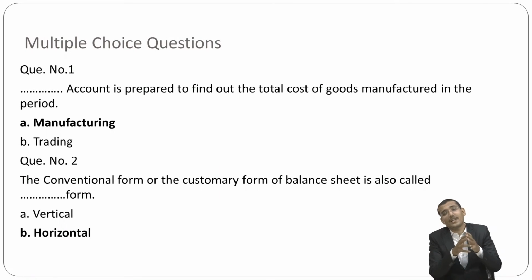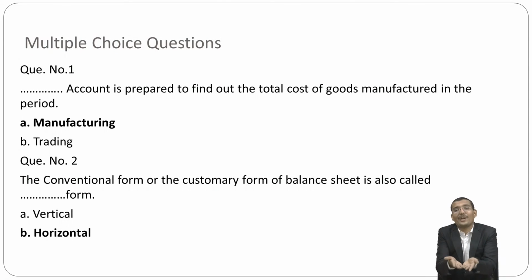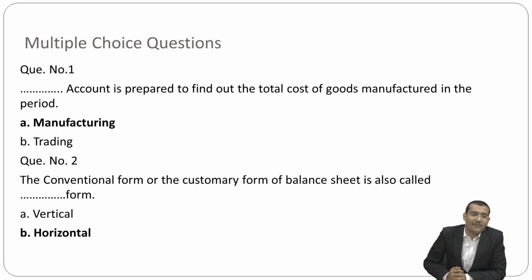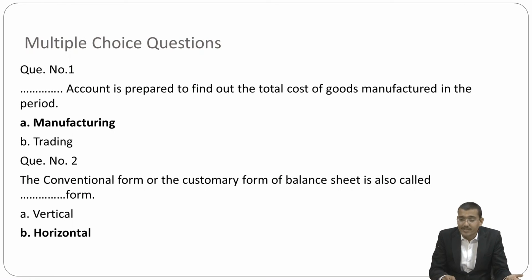Then evaluate yourself with these multiple choice questions. First: which account, that is dash account, is prepared to find out the total cost of goods manufactured in a period? The word manufacture itself defines that the manufacturing account can only do that. So the answer is manufacturing account. The second question: the conventional or customary form of balance sheet is also called which form, my dear friends? Horizontal form. These two multiple choice questions are very important for you.